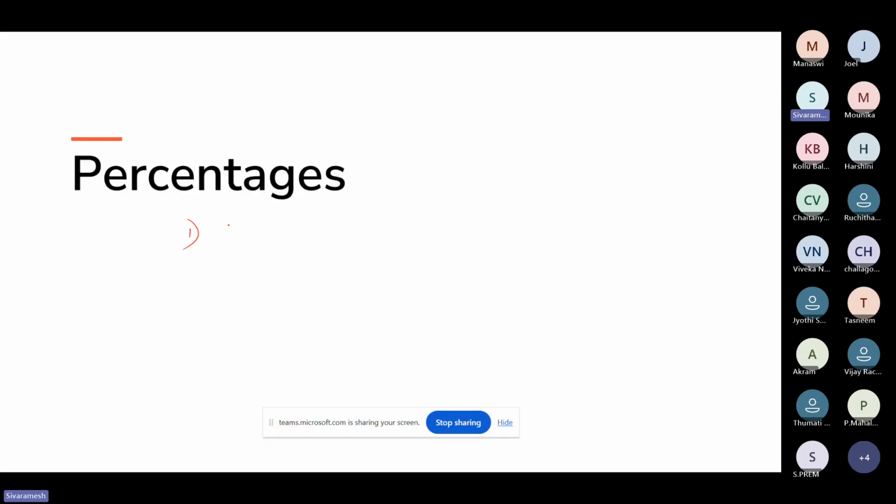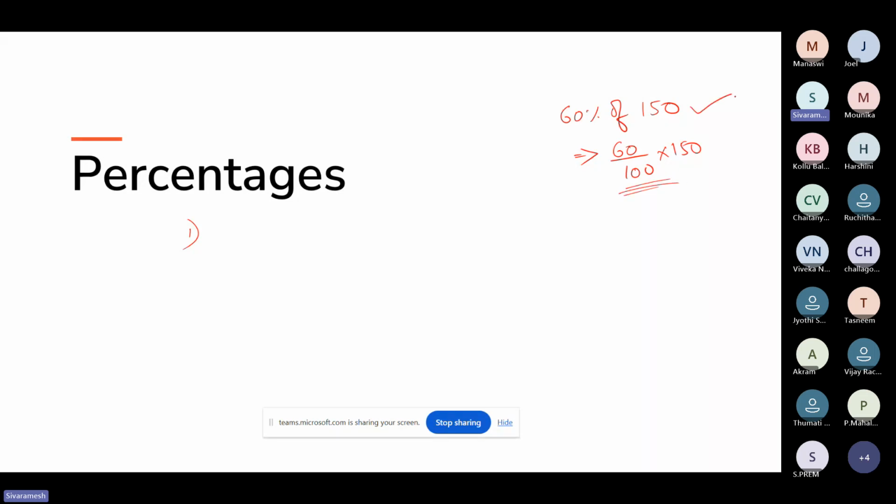The major and most important thing is that we have to be good at some sort of calculations. I will give you some examples. If somebody asks you what is 60 percent of 150, we can easily say the answer. 60% of 150 means 60 by 100 into 150. People will start solving it with some calculations.